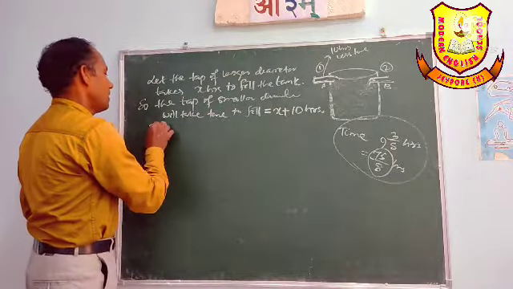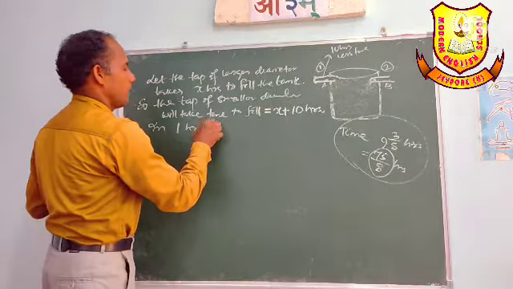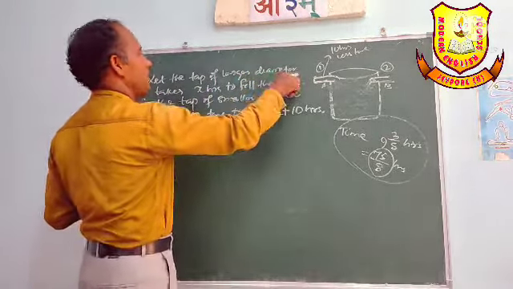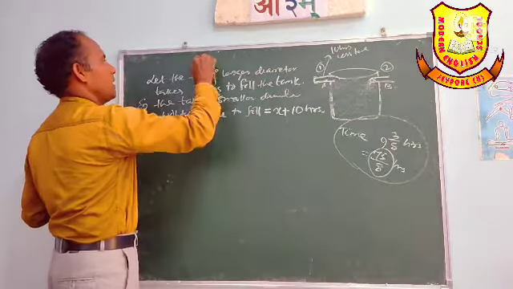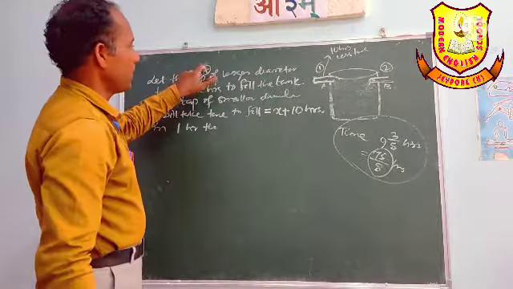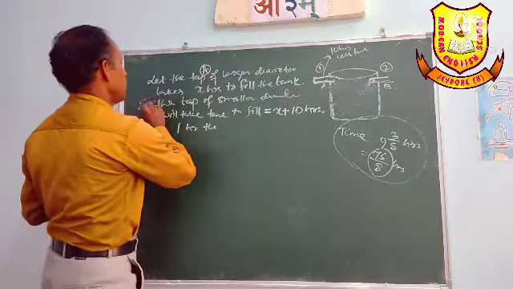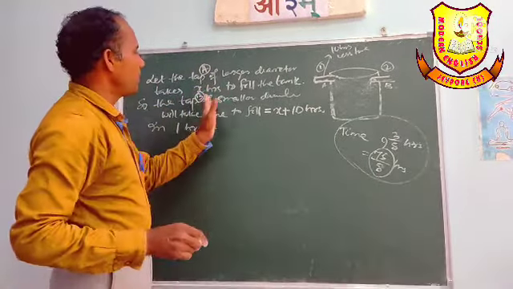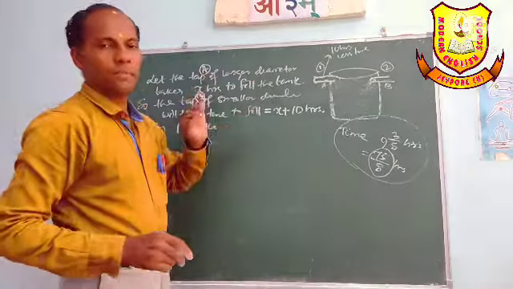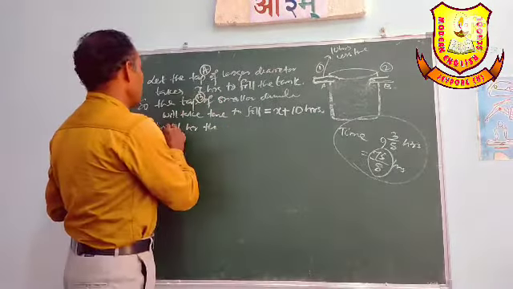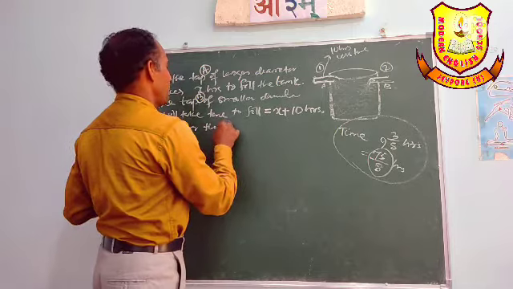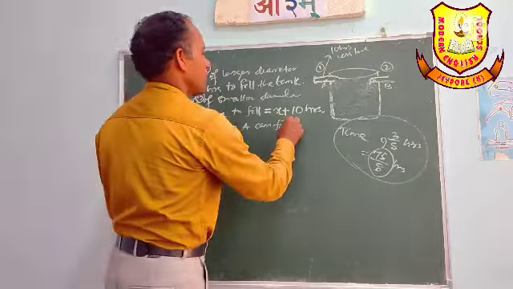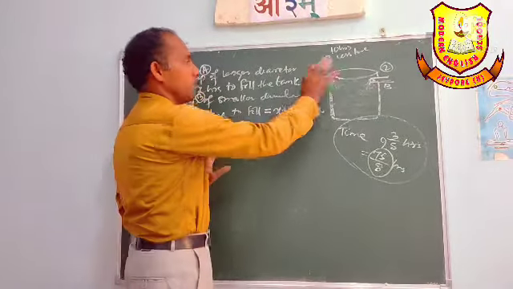So in 1 hour, let tap A be the tap of larger diameter, and tap B the tap of smaller diameter, which will take this much time. So in 1 hour, tap A can fill how much part of the tank?